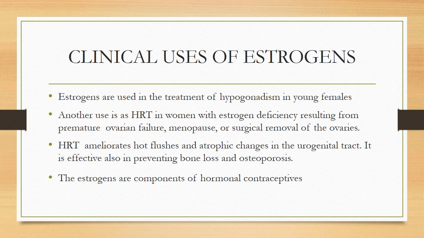Now, the clinical uses of estrogens. Estrogens are used in the treatment of hypogonadism in young females. Another use is hormone replacement therapy in women with estrogen deficiency resulting from premature ovarian failure, menopause, or surgical removal of ovaries. Hormone replacement therapy prevents hot flushes and atrophic changes in the urogenital tract. It is also effective in preventing bone loss and osteoporosis. The estrogens are components of hormonal contraceptives.